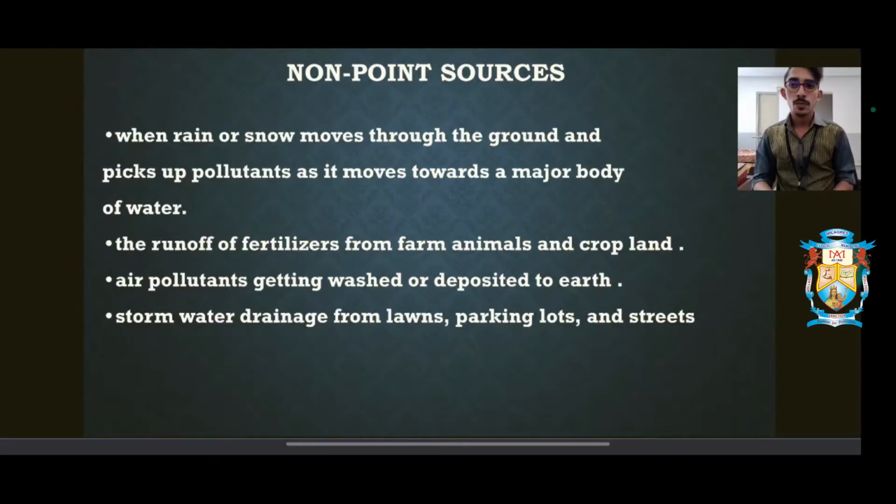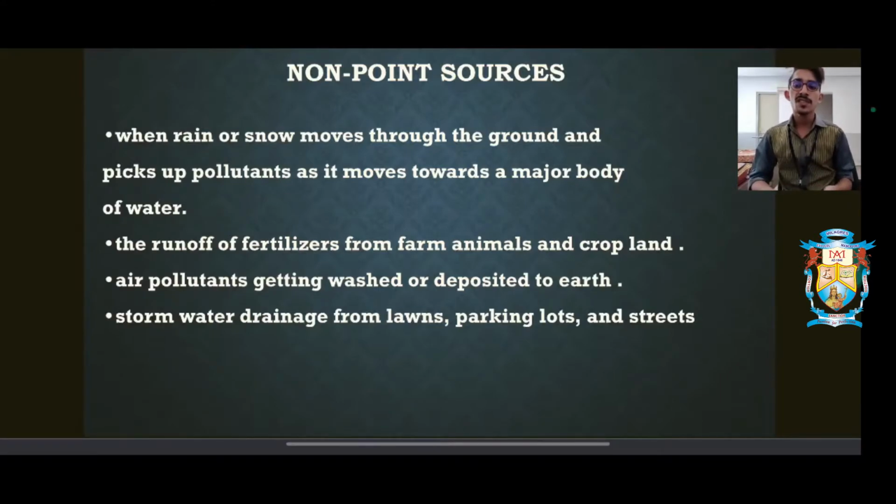Then we have non-point sources, where, as the name states, we cannot control the factors. The example given here is when rain or snow moves through the ground and picks up pollutants as it moves towards a major body of water. The best example is the second point, the runoff of fertilizers from farm animals and croplands. In a particular farmland where they use high amounts of fertilizer, the fertilizers get accumulated in the soil, and when it starts heavily raining or snowing, if it is a steep slope, the water washes down the fertilizer, making it go to major water bodies, maybe some lakes or oceans or any other major water bodies.